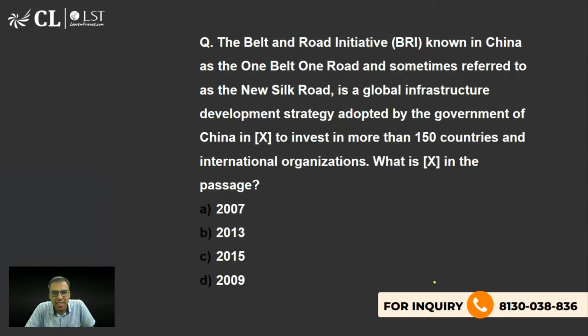The Belt and Road Initiative, known in China as One Belt, One Road Initiative, and sometimes referred to as New Silk Road, is a global infrastructure development strategy adopted by the government of China in X to invest in more than 150 countries and international organizations. What is X in the passage? 2007, 2013, 2015, 2009. What is the right answer to this question? Anyone?